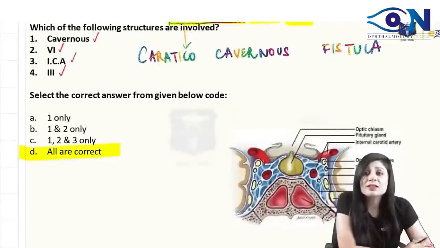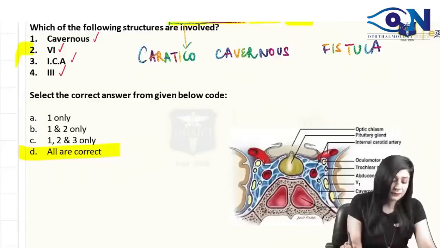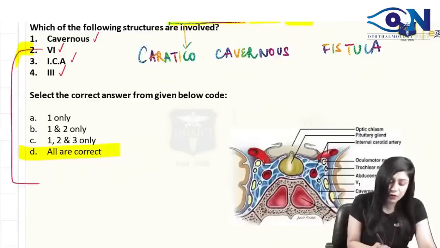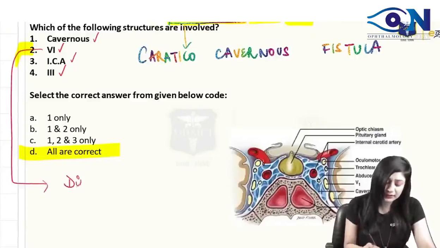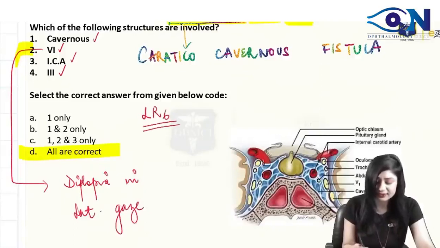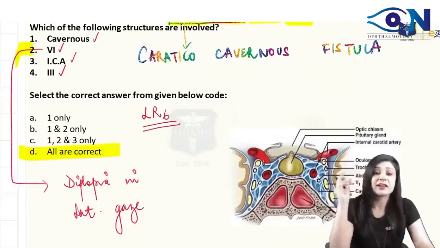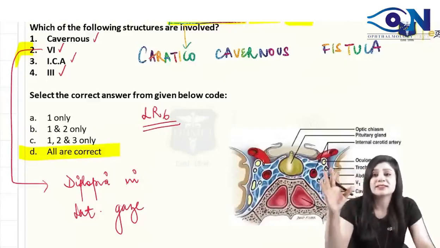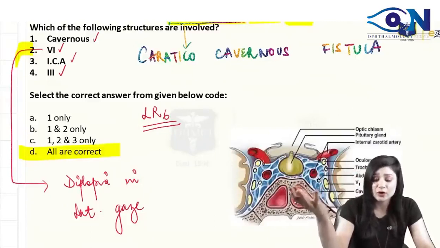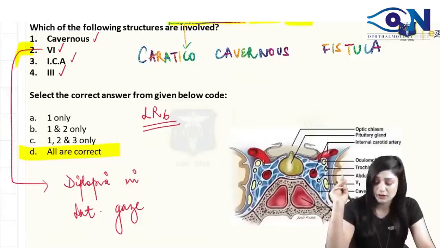If they ask what is the first structure to be involved, it is the 6th nerve, and therefore we first get diplopia in lateral gaze, because the 6th nerve supplies the lateral rectus, LR6. But they are not saying first. They are saying which of the following structures can be involved. So all the structures can be involved. Please read the question also very carefully.